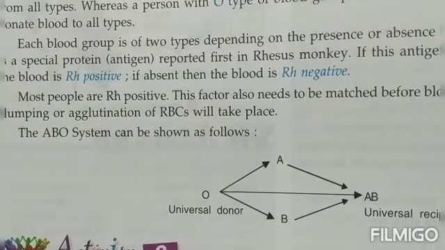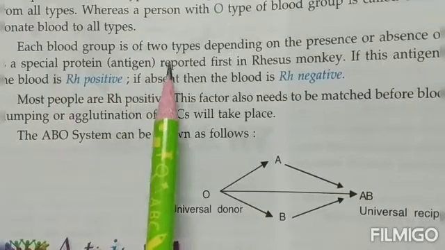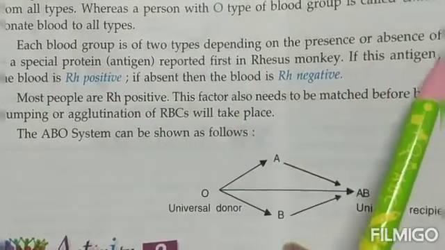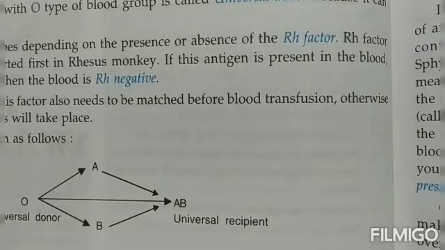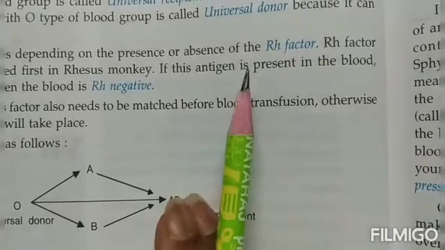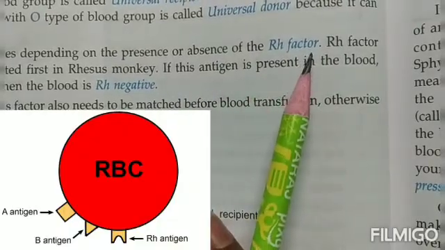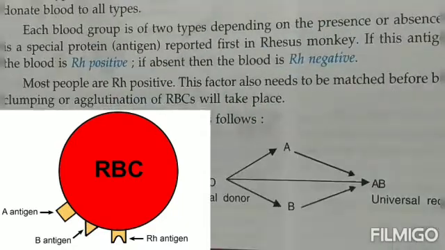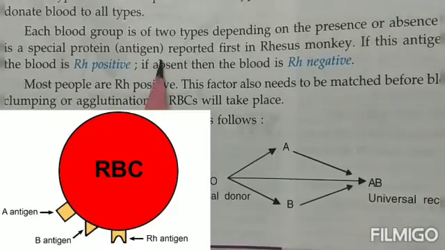Now further, there is one more difference, children, that each blood group is of 2 types, depending upon the presence or the absence of one more thing that is present in the blood. And that one more thing is, children, the RH factor. Now this RH factor is also a kind of protein. It is also an antigen, children.